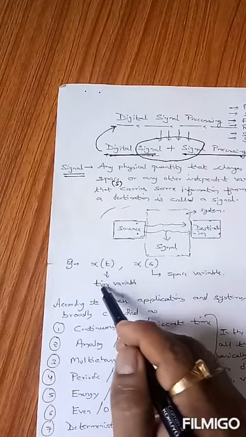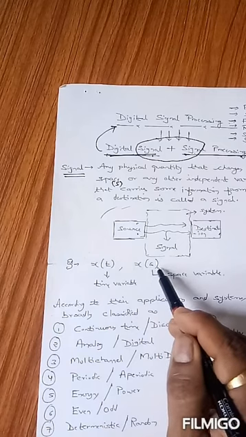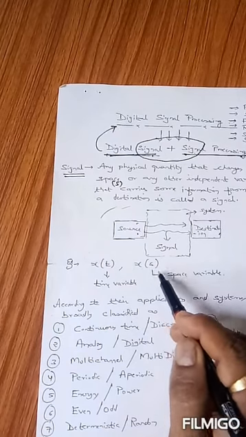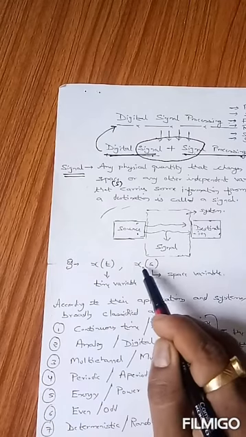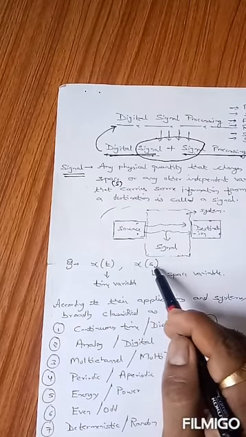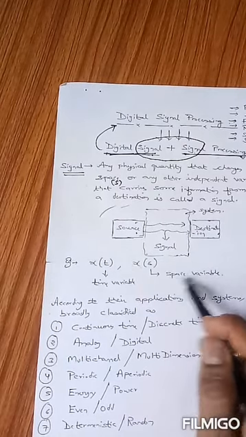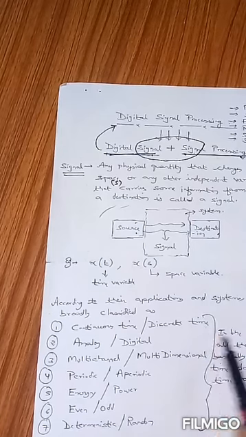So this is known as a time variable signal. Now the next example is x of s. s is an independent variable here which defines space, and x of s is a dependent function which is dependent on the independent variable s. So x of s here defines a function which is dependent on the independent variable space.